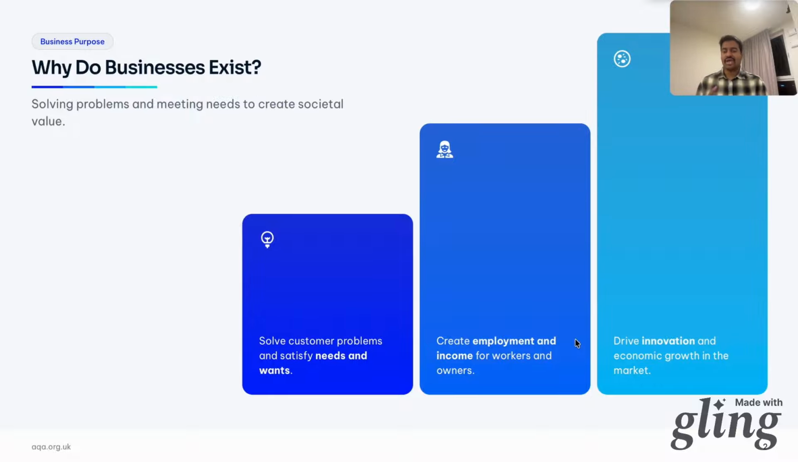The textbook adds that businesses also create employment, generate income, and produce new products and opportunities. GlaxoSmithKline doesn't just make profit, it develops medicines that save lives. So remember, a business that only chases money without solving a real problem usually struggles and doesn't last long.